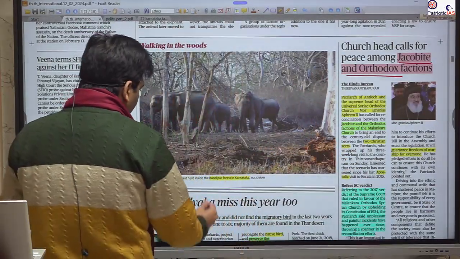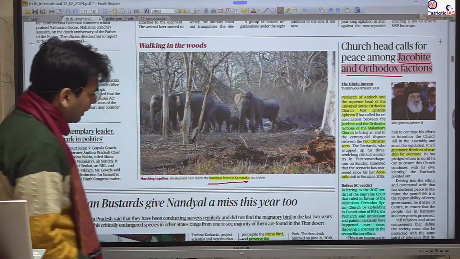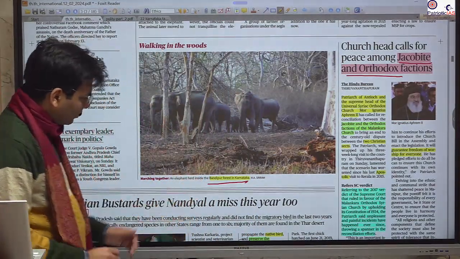Bandipur forest, that is in Karnataka. You should know the location.